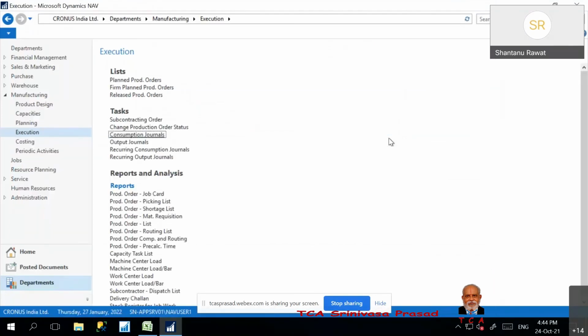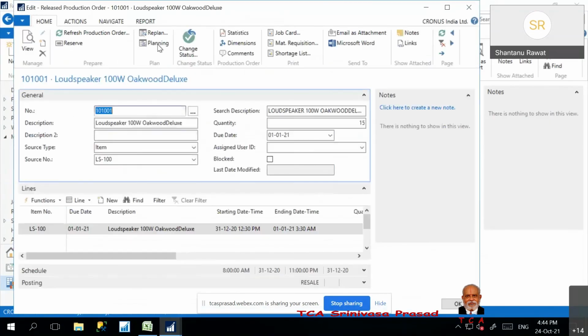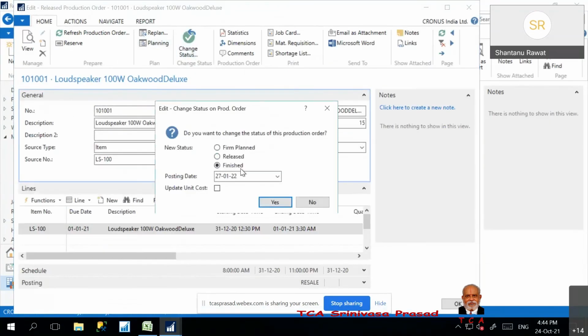So this is the way the consumption and output will be there. And under the released production order, once we change the status and say I have to finish, after finishing the production order, I can't make any entry of output journal. I can't make any consumption against this. This will be considered as closed.